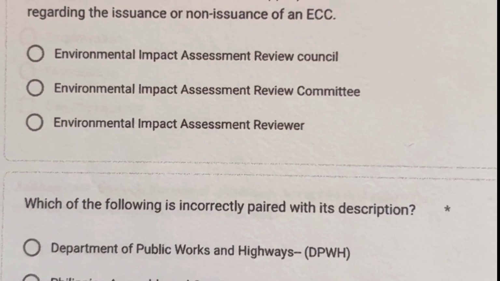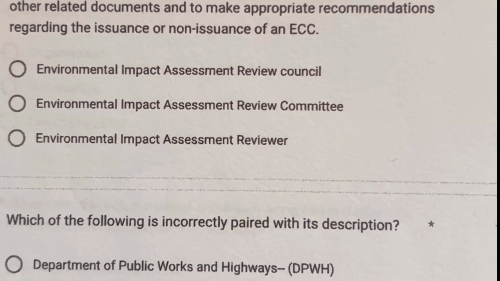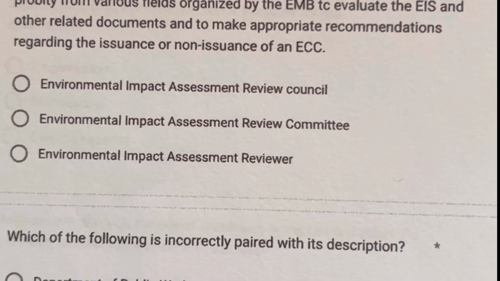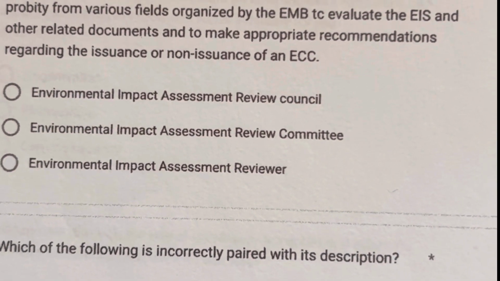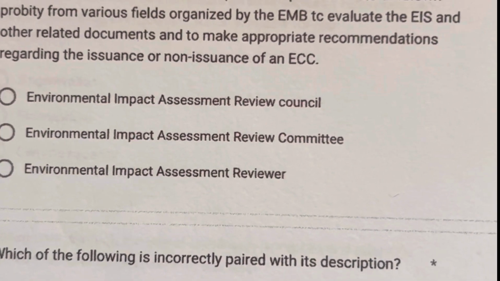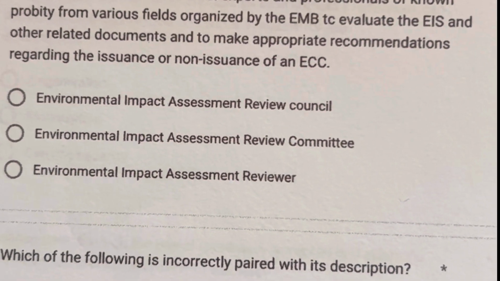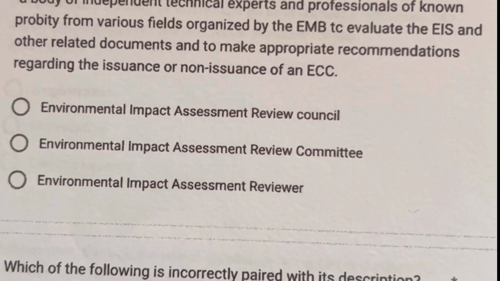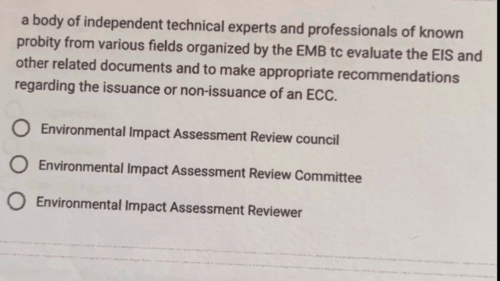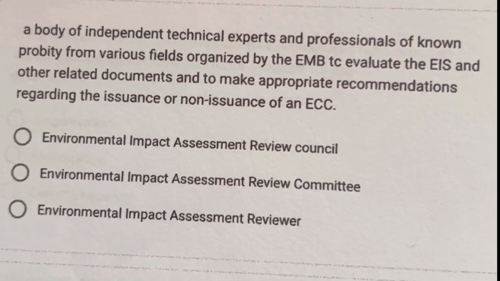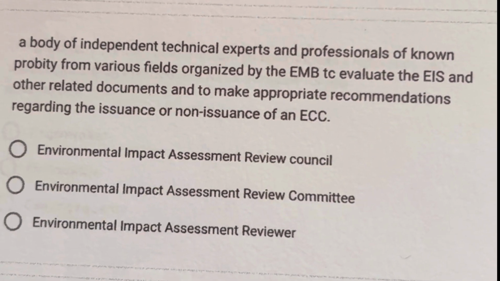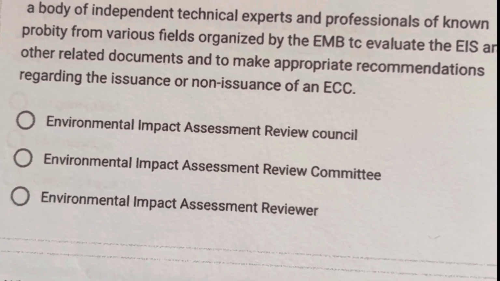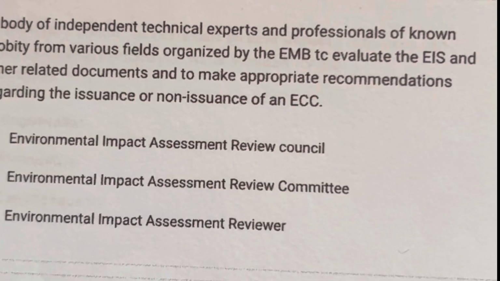Number 26. A body of independent technical experts and professionals of known probity from various fields organized by the EMB to evaluate the EIS and other related documents and to make appropriate recommendations regarding the issuance or non-issuance of an ECC. A. Environmental Impact Assessment Review Council, B. Environmental Impact Assessment Review Committee, C. Environmental Impact Assessment Review. So the correct answer is Environmental Impact Assessment Review Committee, letter B.